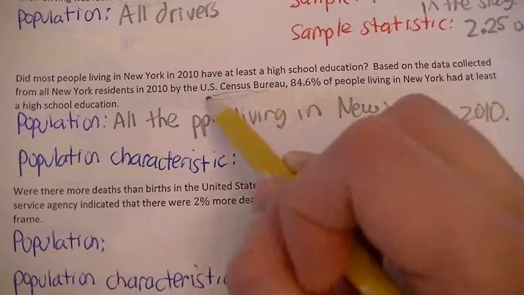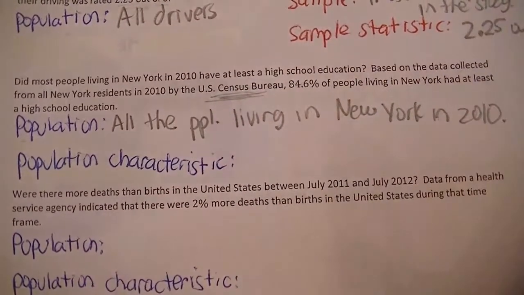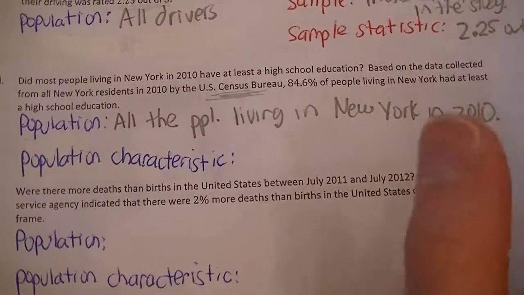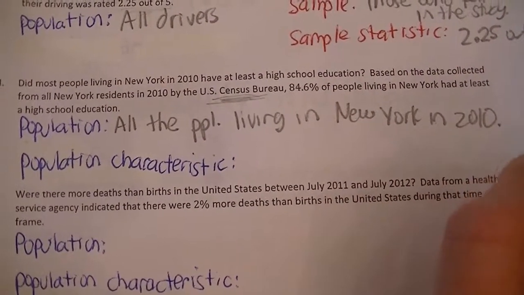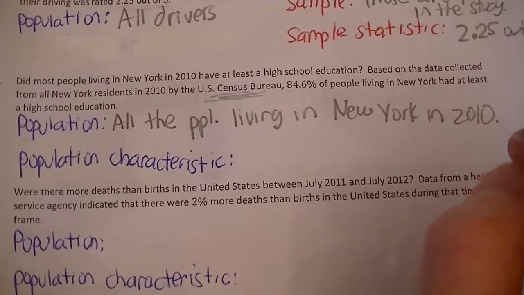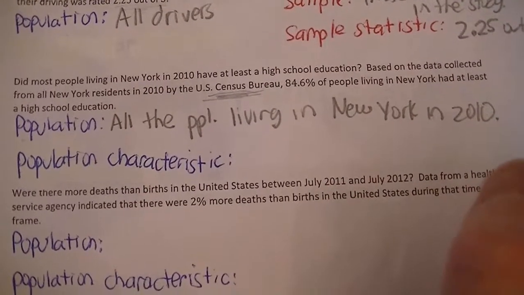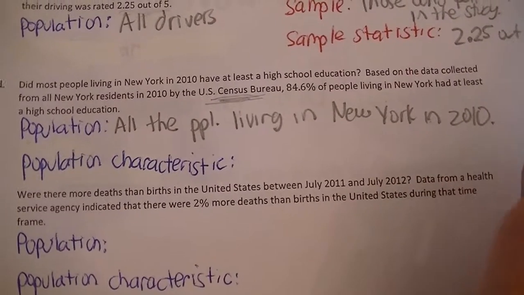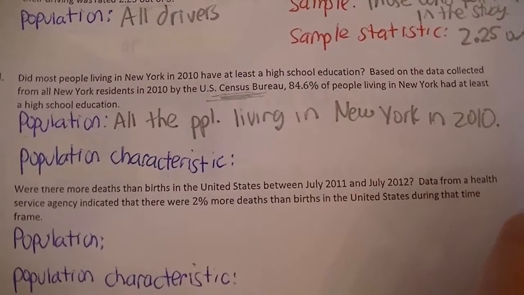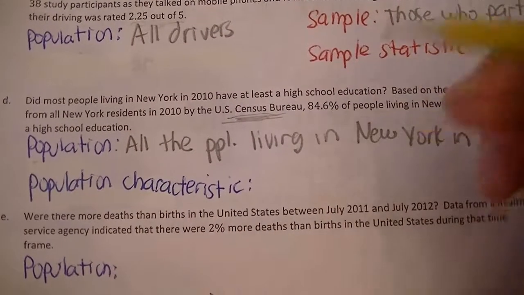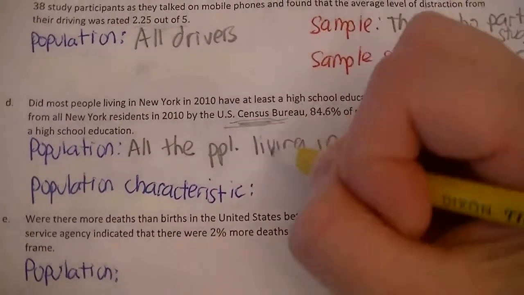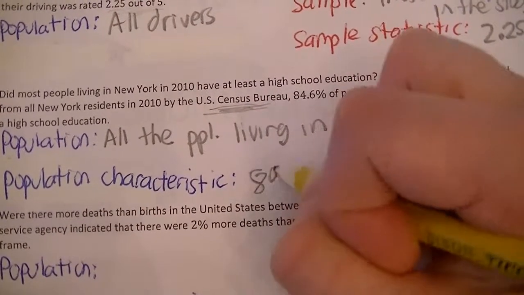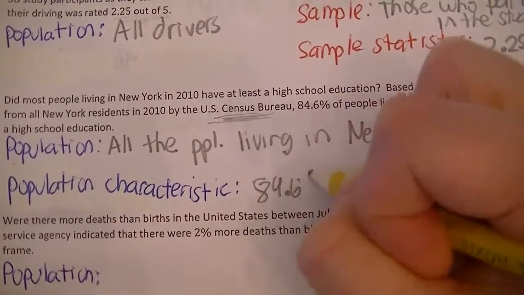Whenever you see something with the census, the census conducts a study of everybody in America. They poll every single person, okay? And the reason they don't do censuses very often is because it's just such a big undertaking. It's very expensive and it just kind of takes a while to interpret and analyze all that data. Okay, so that population characteristic, I kind of got lost. Oh yeah, it was 84.6%. Okay.